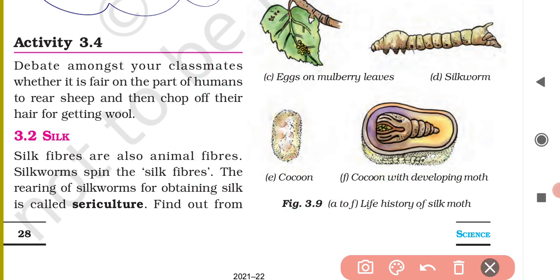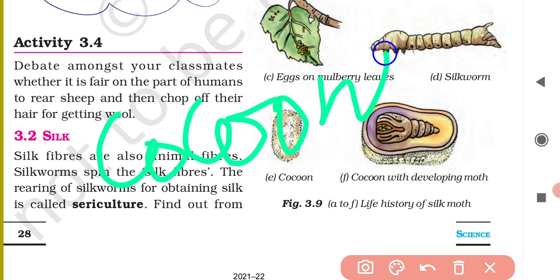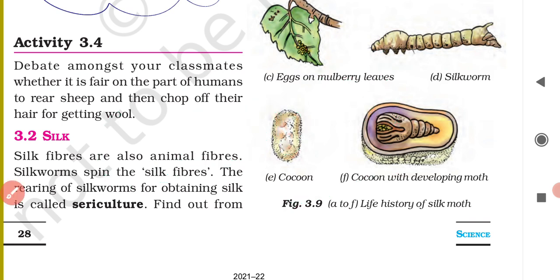And this silk is produced by silkworms. Silk is produced by silkworms in making their cocoons. Silkworm produces silk, right? And silk is an animal fiber.